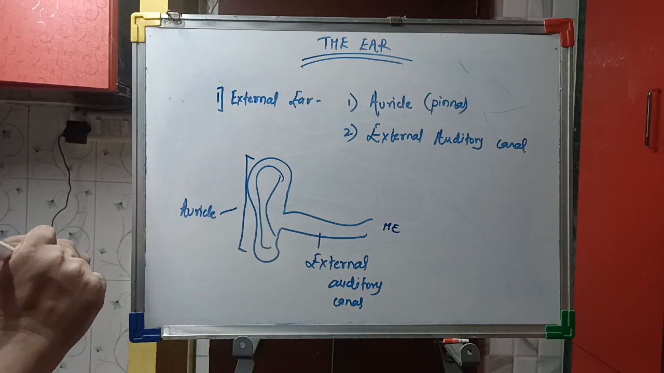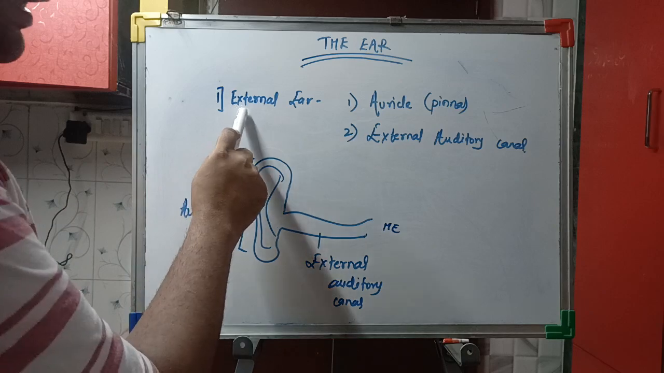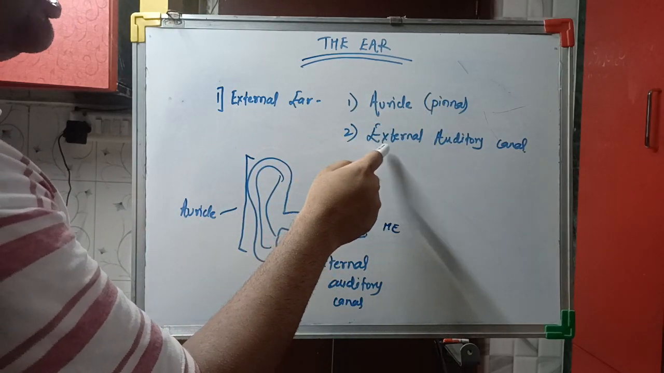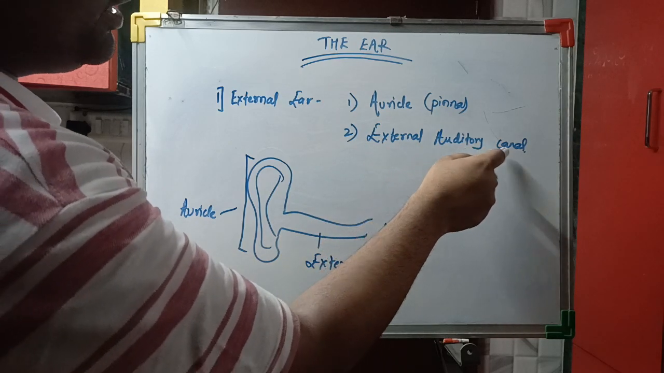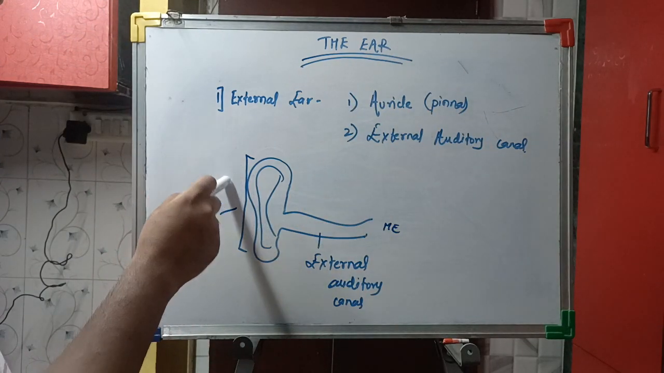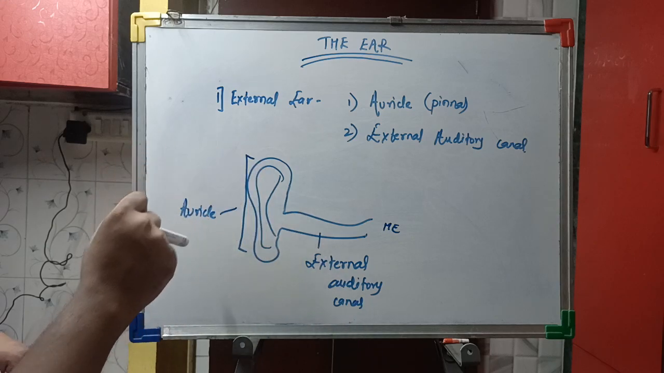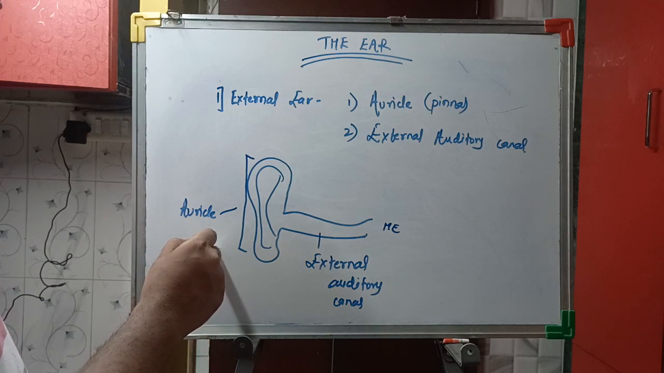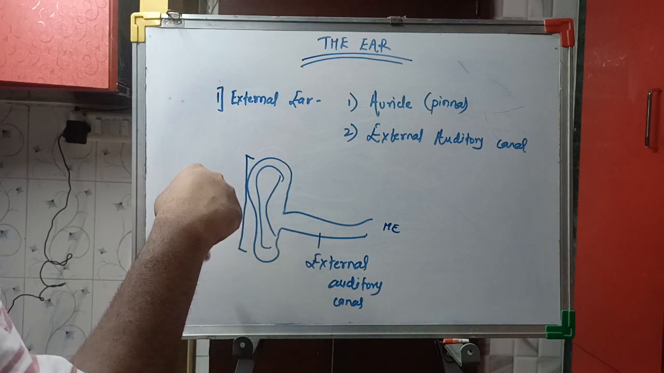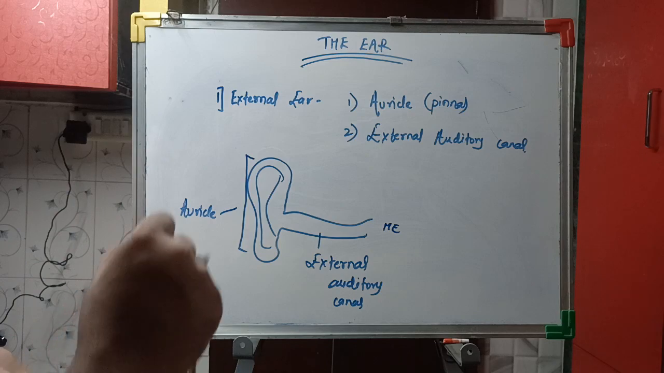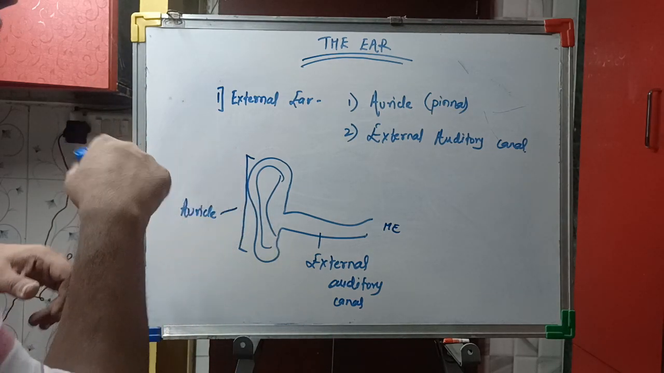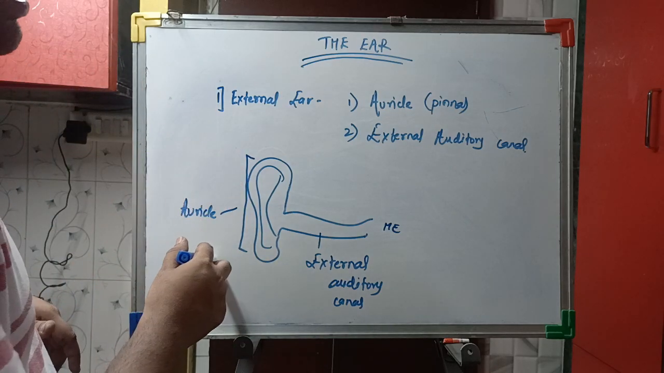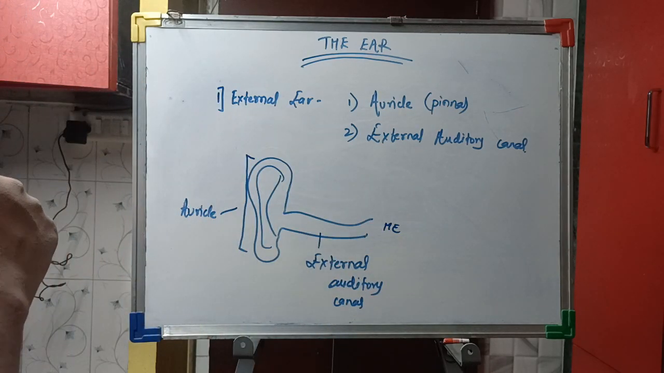First we will see the external ear. The external ear consists of the auricle, which is also called the pinna, and external acoustic meatus or the external auditory canal. The auricle is a cartilaginous structure which can be folded with our hands also. It is covered with a layer of skin. It is also a funnel-like structure, so it collects the sound waves from outside and transmits them to the middle ear.